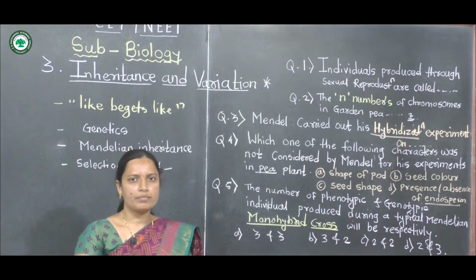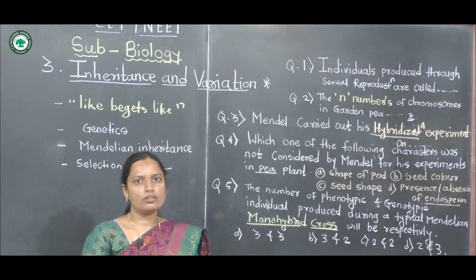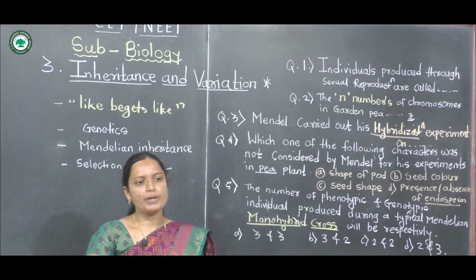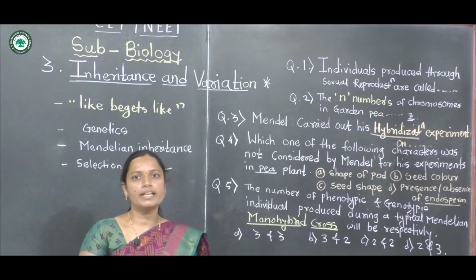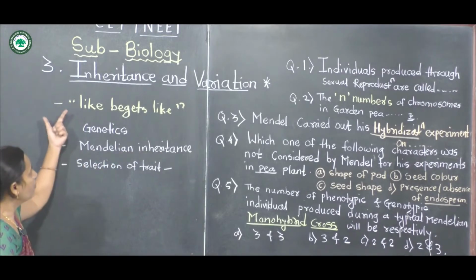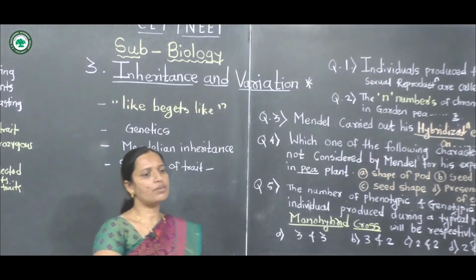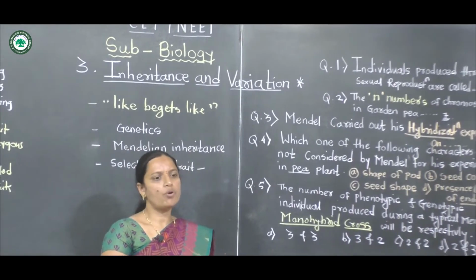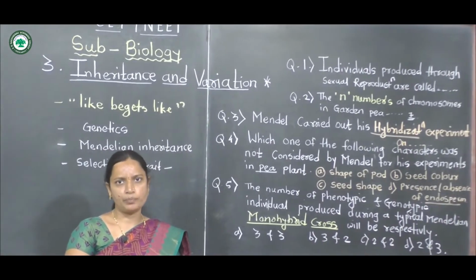Now today's biology lecture is on the basis of NEET and CET. The topic number 3, the chapter or unit number 3, inheritance and variation. Now in this topic we will discuss the MCQs. They are important for NEET and CET.